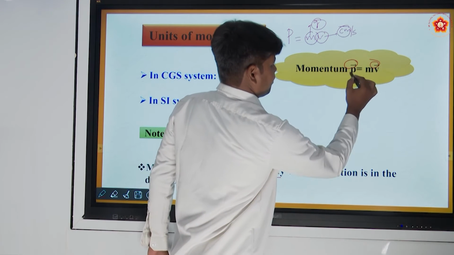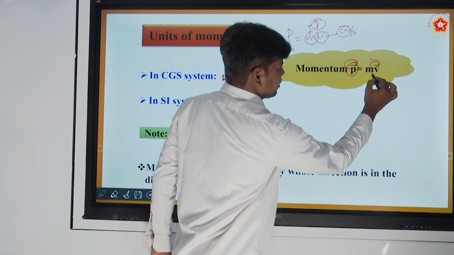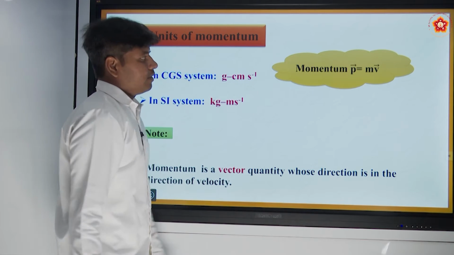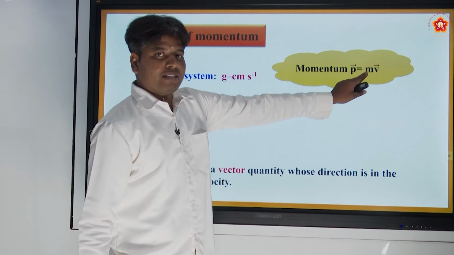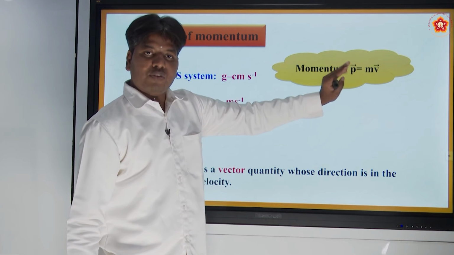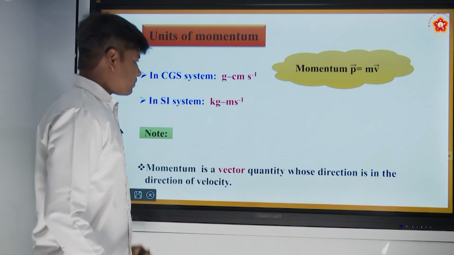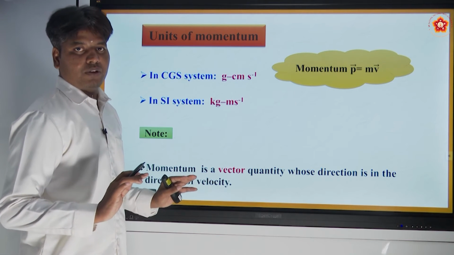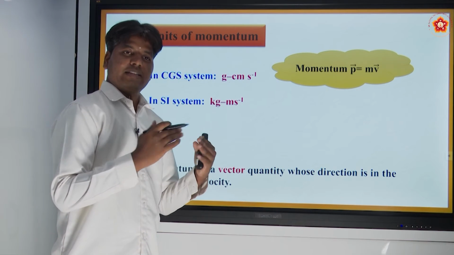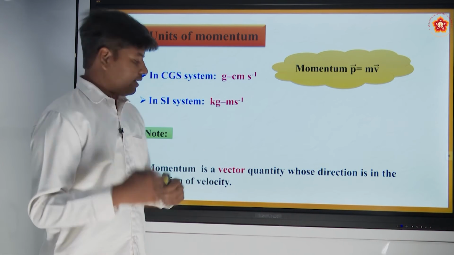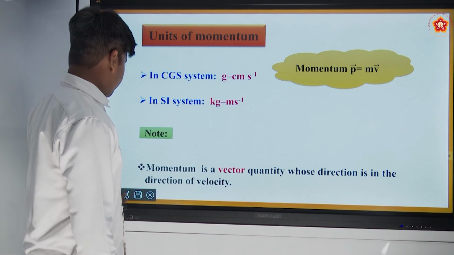So momentum direction is in the direction of velocity. Understood? Mass is a constant, so momentum will always be in the direction of the velocity. I hope everything is clear up to now. We have defined a physical quantity which defines the motion, right?